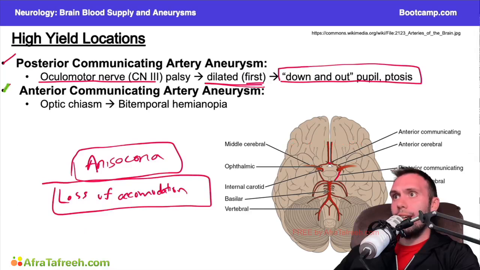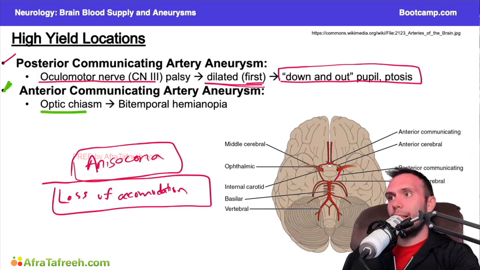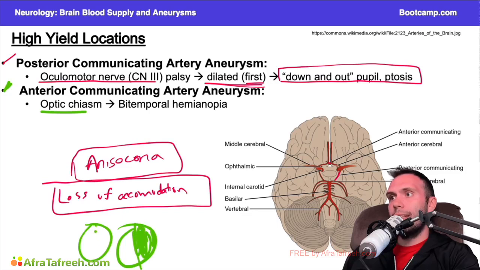Now, for anterior communicating artery aneurysms, this is going to affect more of the optic chiasm. So remember, when you affect the optic chiasm, you get a bitemporal hemianopsia, right? So you're going to knock out both sides of the temporal visual field, which affects the nasal retinal fibers.